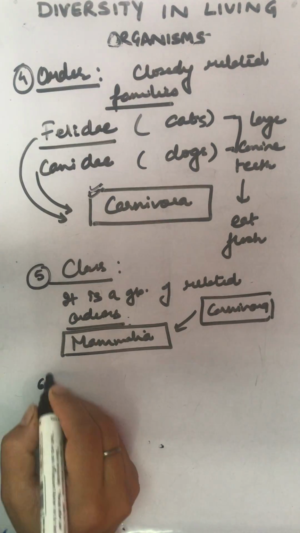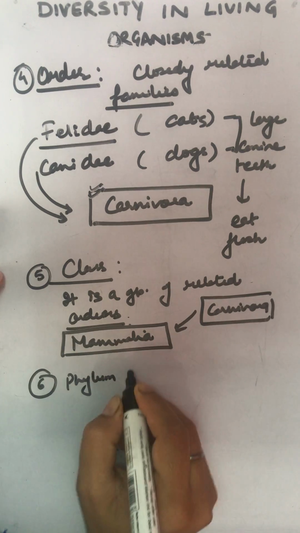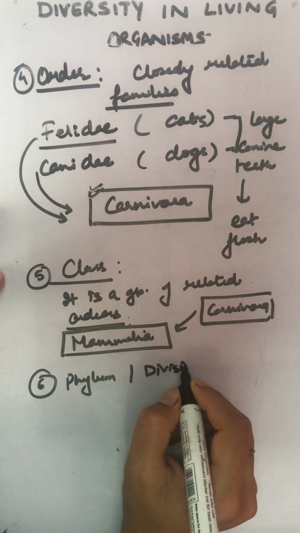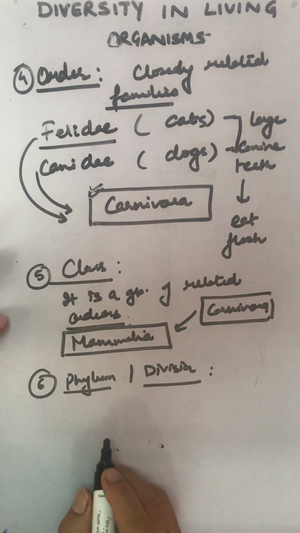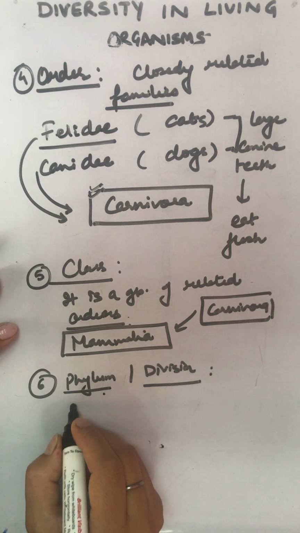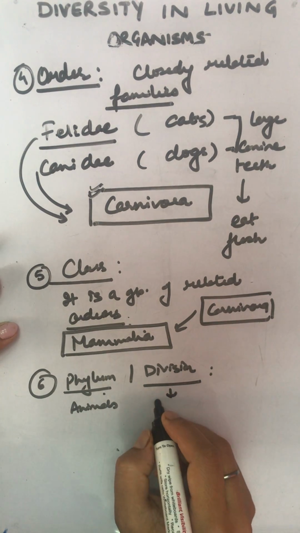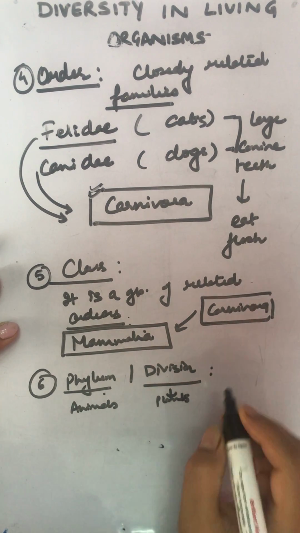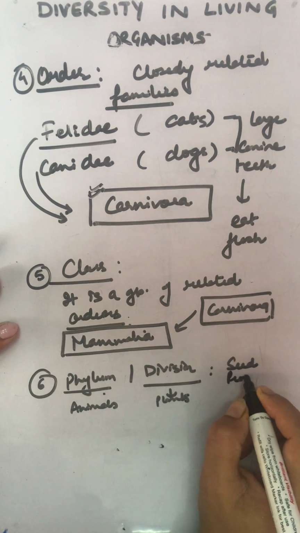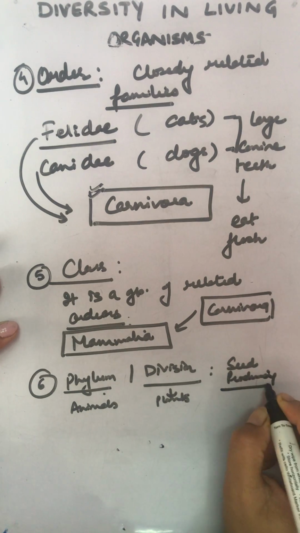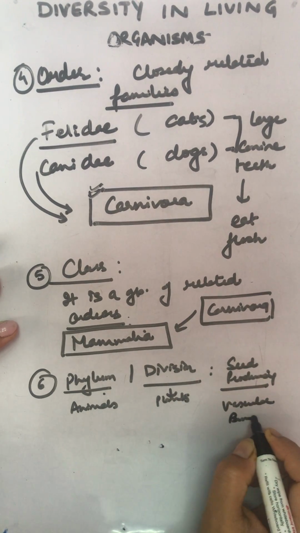Same way we move to number 6. Phylum or division. Phylum we know in case of animals and division in case of plants. Here we look for their characteristics like whether they are seed producing or not, whether they have vascular bundles or not.